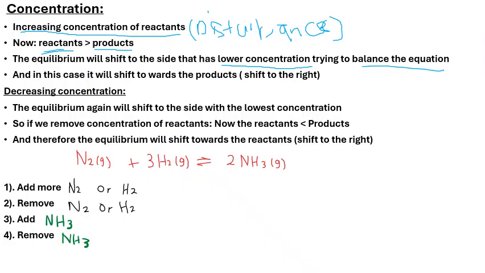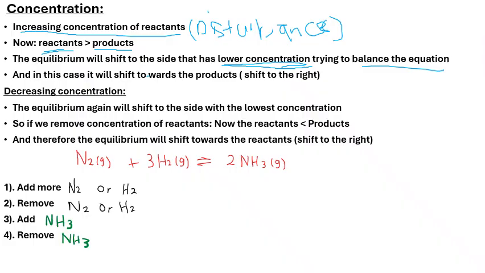Whenever our concentration is increased, guys, the equilibrium will shift to the side that has the lower concentration. And in this case, it will shift towards the products, right?